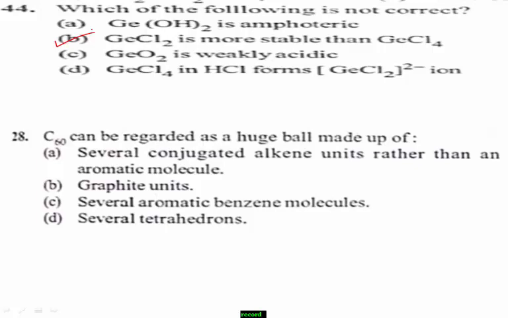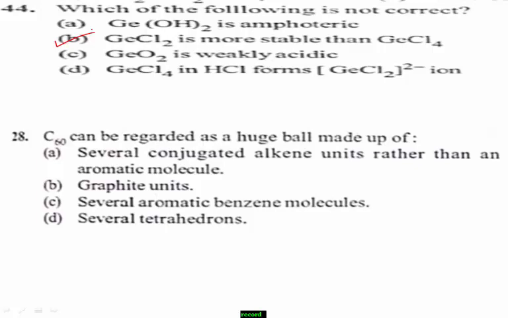In C60 fullerene, the delocalization of electrons is poor. It can be regarded as a Buckyball made up of several conjugated alkene units rather than an aromatic molecule.